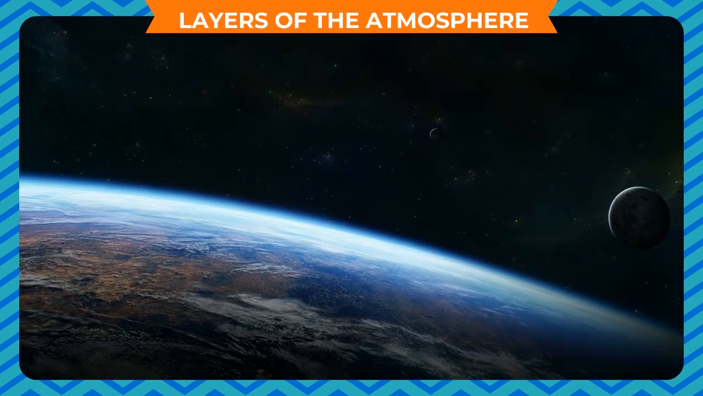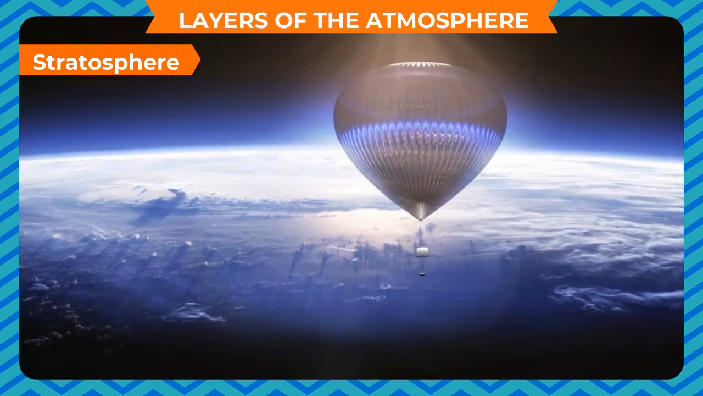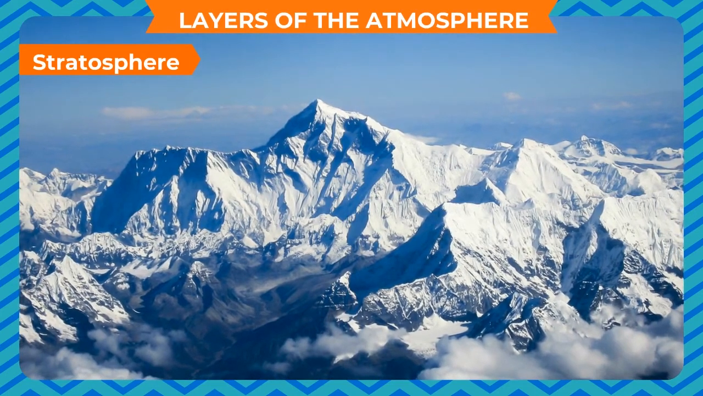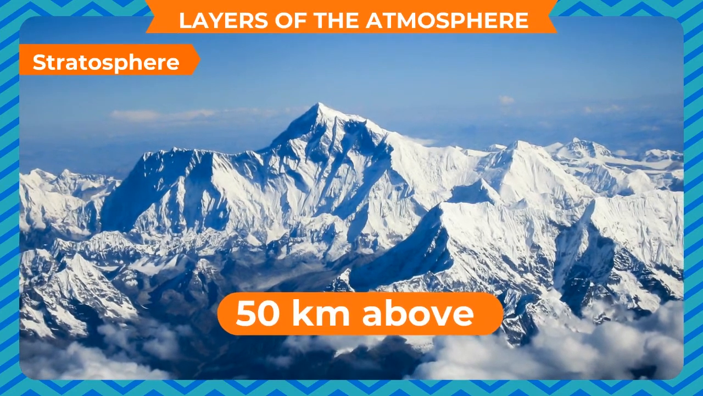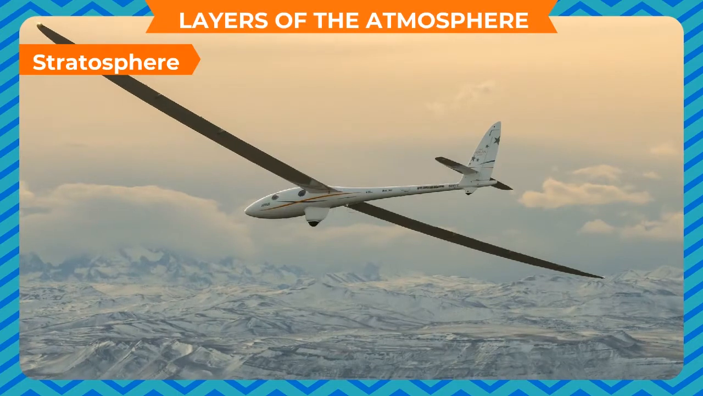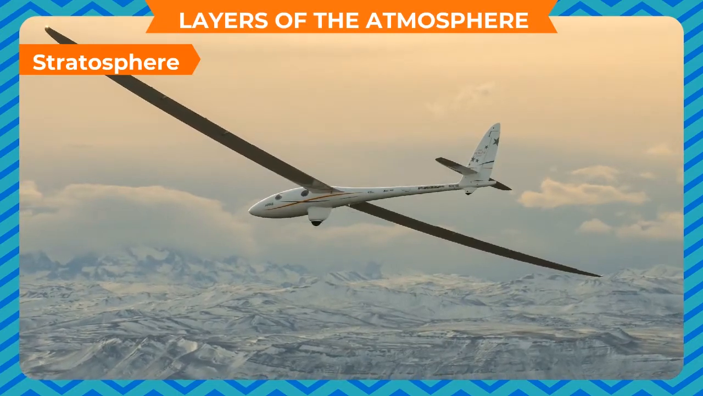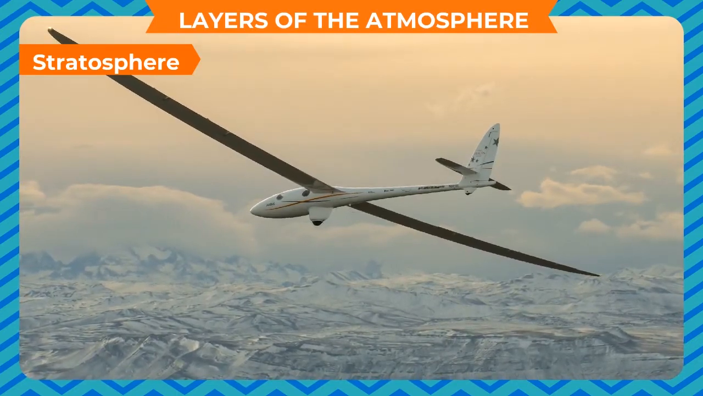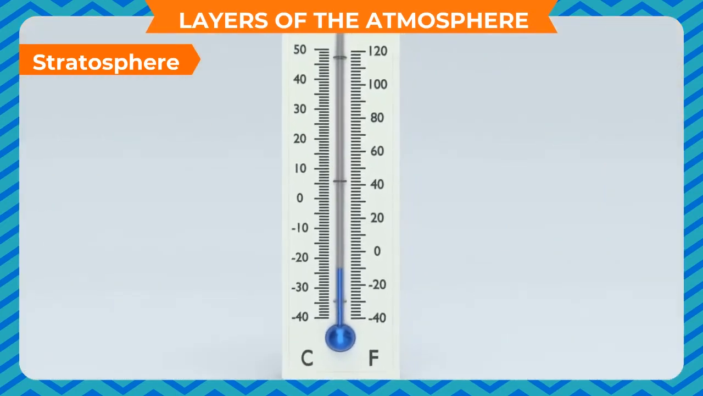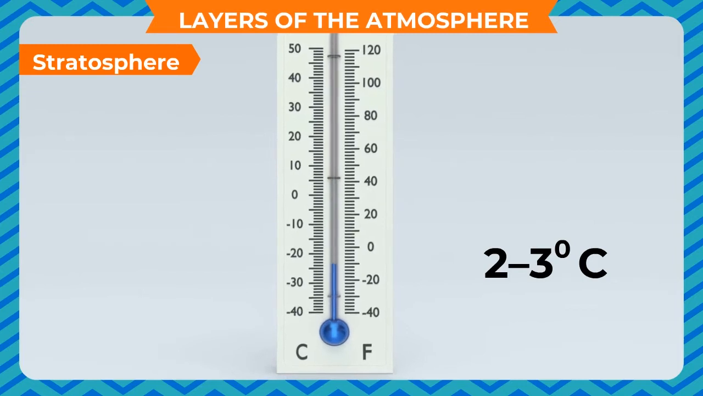near the equator. Stratosphere. This layer starts just above the troposphere and extends up to a height of 50 kilometers above the surface of the Earth. Compared to the troposphere, this part of the atmosphere is dry and less dense. The temperature in this layer increases gradually to -3 degrees Celsius.